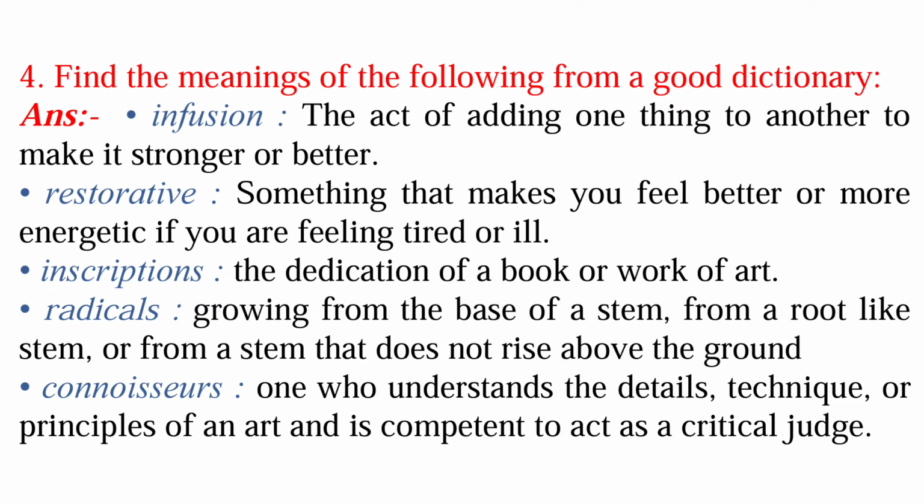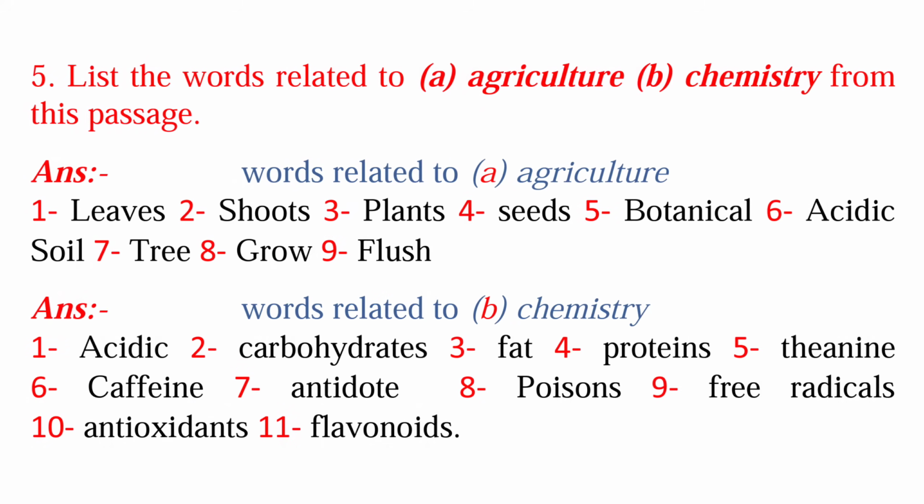Inscription, so it means the dedication of a book or work of art. Radicals, so it means growing from the base of a stem, from a root-like stem or from a stem that does not rise above the ground. Connoisseur, so it means one who understands the detail, technique or principle of an art and is competent to act as a critical judge. Fifth question is list the words related to A.